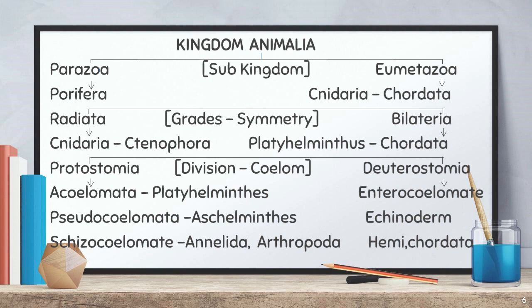Okay. Then acoelomate means which phylum? Platyhelminthes. Pseudocoelomate means which phylum? Aschelminthes. Schizocoelomate includes Annelida as well as Arthropoda. Right. Then enterocoelomate includes phylum Echinodermata, Hemichordata as well as Chordata. Okay. So this is the classification for kingdom Animalia. Is it clear? Shall we go to the next?